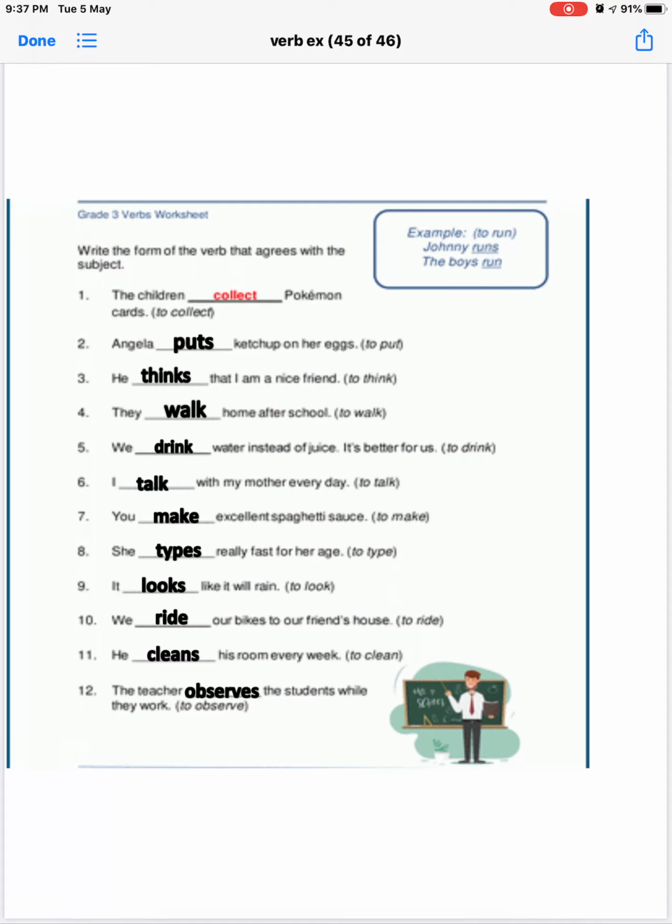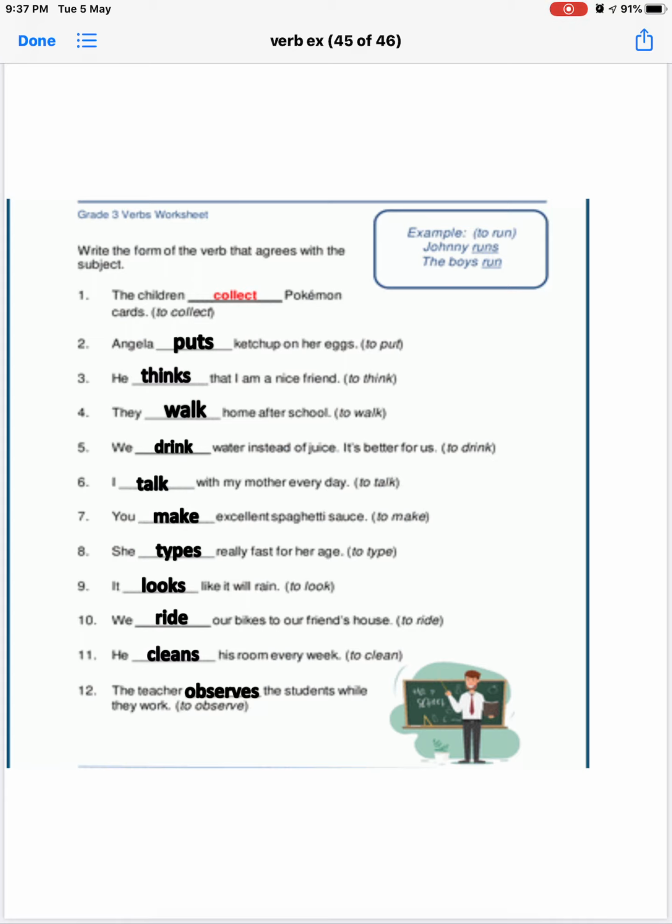How many subjects is Johnny? Johnny is only one subject, one boy. Johnny is one boy, so we make the verb plural. The boys run. How many boys? Many boys. That is more than one boy. एक बॉय से ज़्यादा बॉयज है तो we use run. That is the plural verb. So write the form of the verb that agrees with the subject.